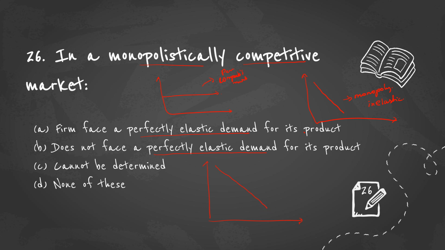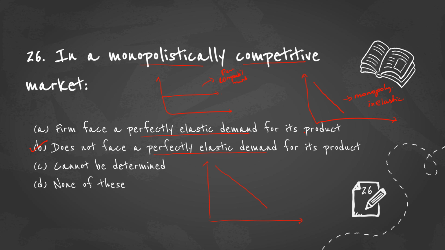It will be slightly flatter, but it will not be as steep as a monopoly firm's, and it will not be perfectly horizontal like a perfectly competitive firm's. It will be slightly flatter but still steeper. Therefore a monopolistically competitive firm can never have a perfectly elastic demand curve. So the answer for this question is: does not face a perfectly elastic demand for its product.